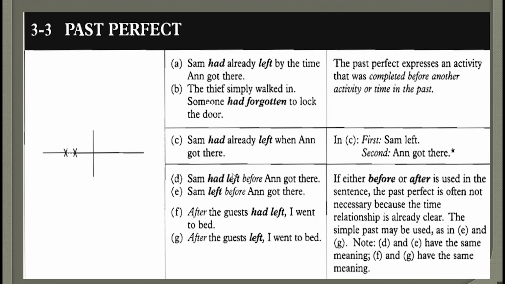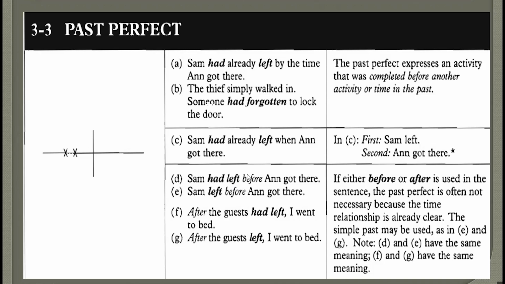Now, if you use before or after, using the past perfect is optional. You may choose to use the past perfect or just ignore it. Why is it optional? Because the meaning is clear. You don't need to illustrate the meaning by using the past perfect. Usually, the past perfect is a tense which is used to add clarity to the meaning to avoid any confusion. If you feel that the person listening to you will be confused, you use the past perfect to tell this person what happened first and what happened after that.